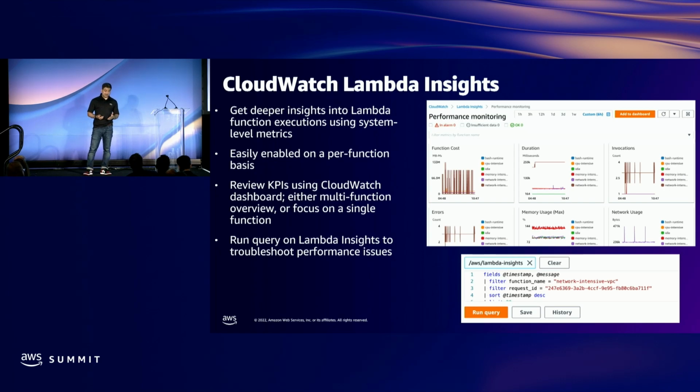It gets deeper into insights into Lambda function executions using system-level metrics. You can easily enable it on a per function basis, or you can run it on all your functions. And then you can review KPIs using the CloudWatch dashboard, either a multifunction overview or focus on a single function. On the top left, you can see a screenshot of Lambda Insights. It shows the function cost based on the invocation, as well as memory usage.